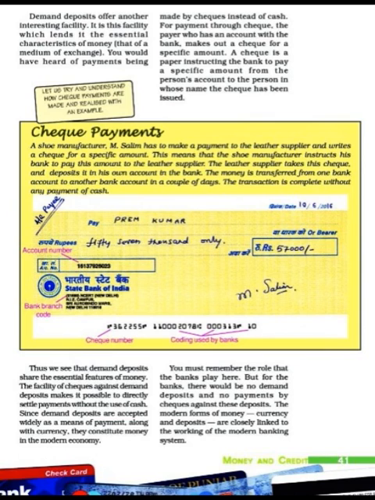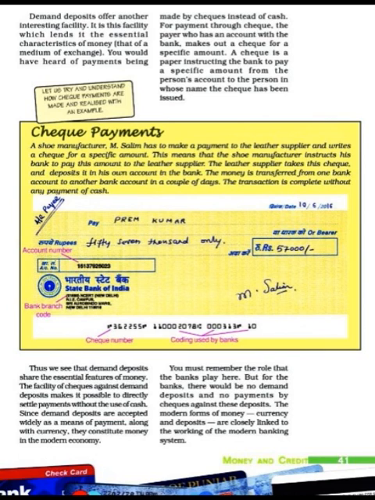For payment through check, the payer who has an account with the bank makes out a check for a specific amount. So a check is a paper instructing the bank to pay a specific amount from the person's account to the person in whose name the check has been issued. So again I am repeating, a check is a paper instructing the bank to pay a specific amount from the person's account to the person in whose name the check has been issued.